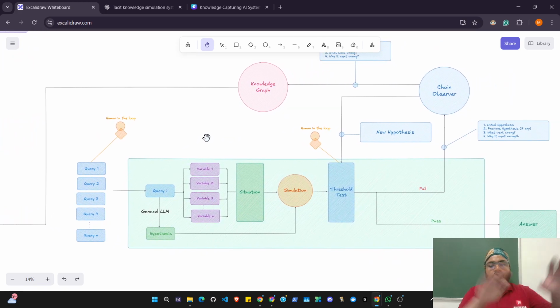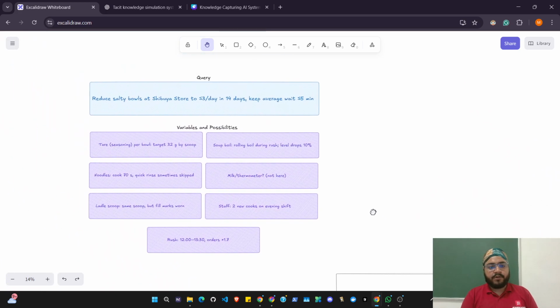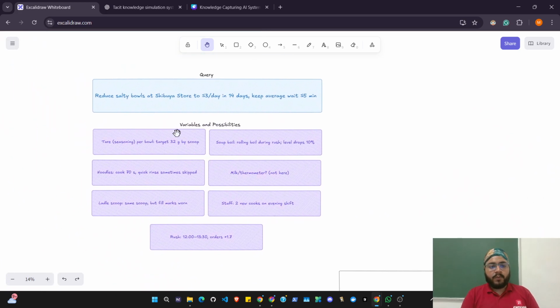So let's assume that after this big system, we have a domain specific AI expert. We query that AI expert with a problem. Let's assume I'm a ramen shop in Shibuya and I query this: how to reduce salty bowls at the Shibuya store to fewer than three negative reviews a day in 14 days, and keep average wait less than 5 minutes?